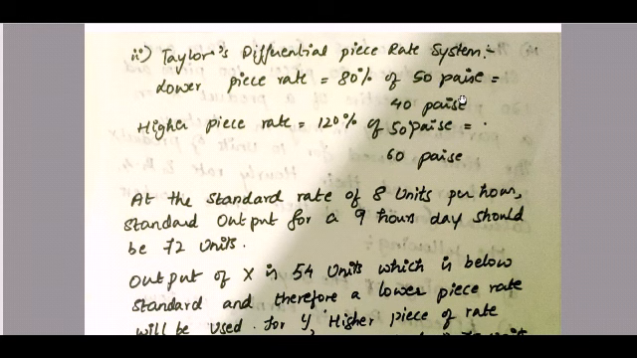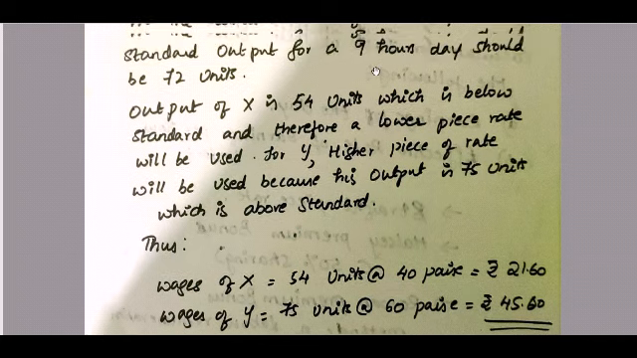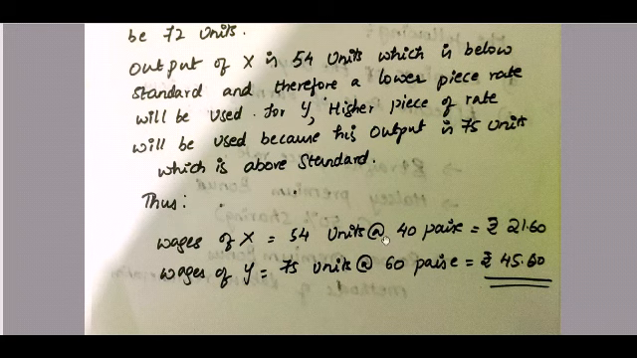So now what are your wages? Thus the wages of X: 54 units are produced by X, right? 54 units at 40 paisa. Why is it at 40 paisa? Because he is producing below the standard, hence we are using the lower piece rate which we calculated earlier. The lower piece rate is 40 paisa, higher piece rate is 60 paisa. So 54 units at 40 paisa is equal to 21.60. And for the wages of Y, how many units is Y producing? 75 units at the higher piece rate, which is 60 paisa, so 45 rupees.